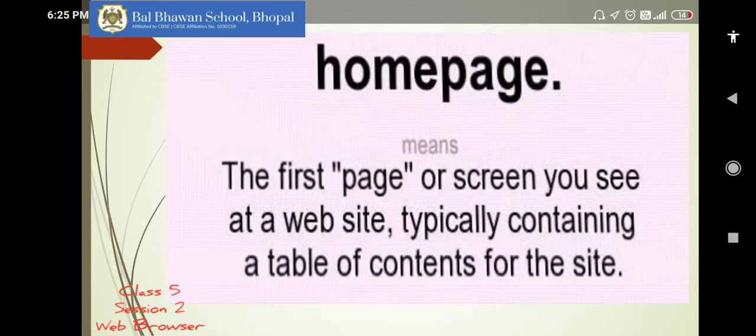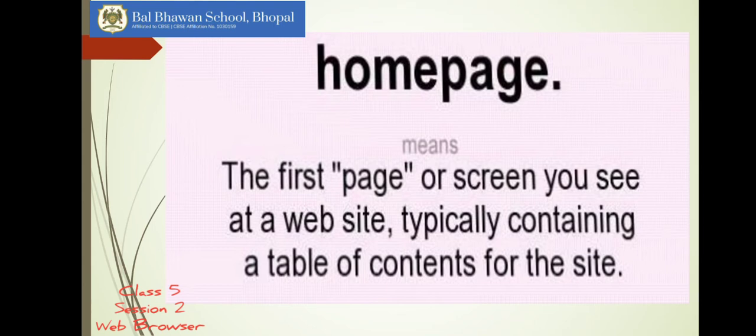Next is home page. Now, what is a home page? A home page is the first page or screen you see when you visit or browse any website. A home page is a web page that serves as the starting point of any website. It is the default page that loads when you visit any web address and contains a domain name. For example, if you will visit your school website, that is balbhavan.ac.in, all the information, all the things of Balbhavan school will be displayed on home page.